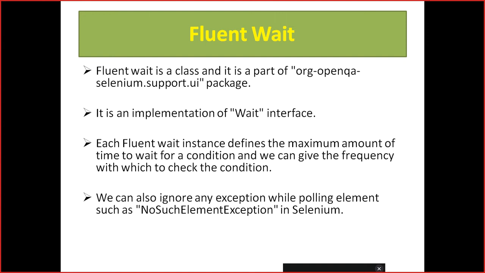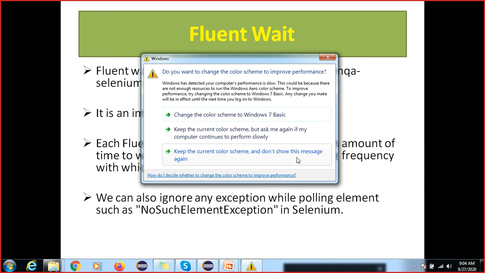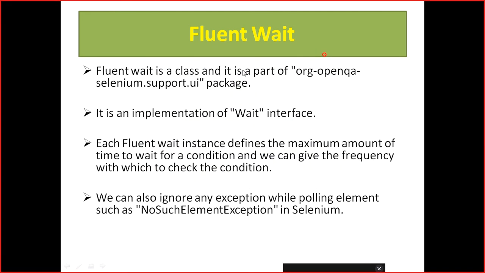Fluent wait is a class and it comes inside the org.openqa.selenium.support.ui package, and it is an implementation of the Wait interface. Wait is your interface, and if you go inside this Wait interface, we have the FluentWait class. So this is the implementation class of the Wait interface.